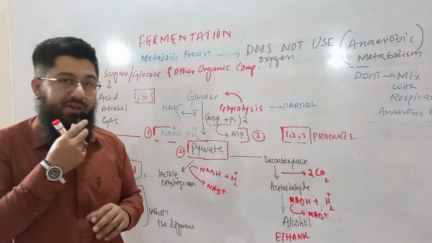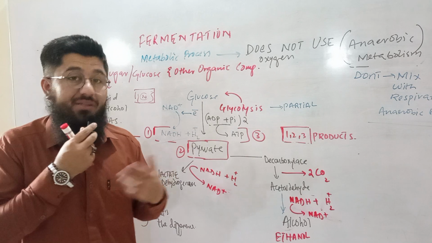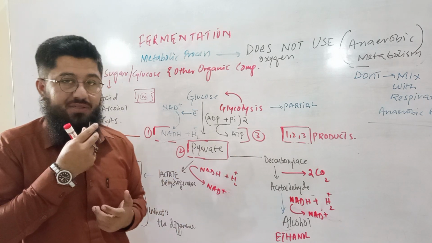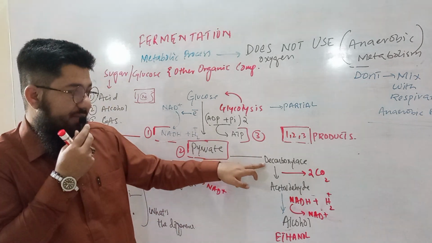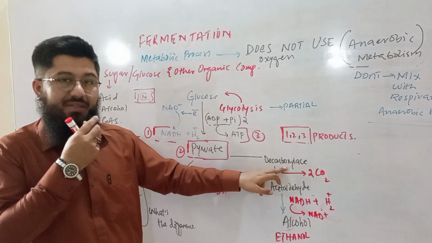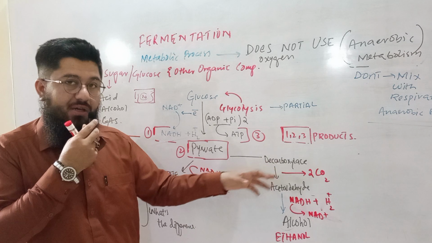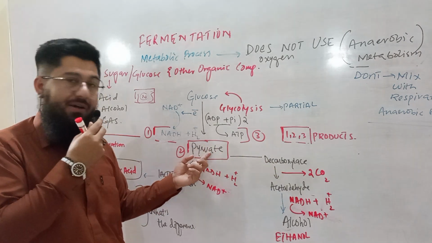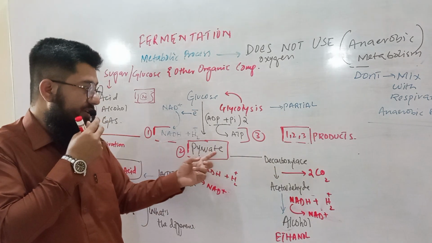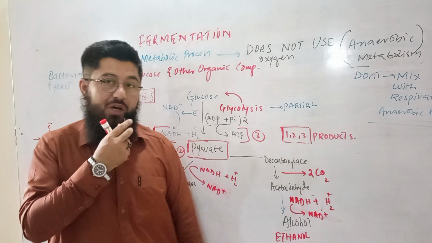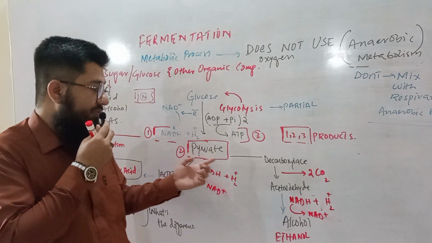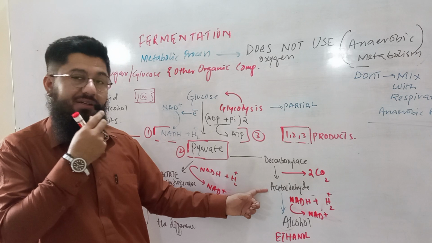And in the meanwhile, pyruvate is interacting with another enzyme, that is decarboxylase. Now the name indicates: D means removal, carbo means carbon dioxide, ase is enzyme. Such enzymes remove the carbon dioxide from the pyruvate. So when these enzymes interact with this, they will release carbon dioxide from here, and they will form another structure from the pyruvate, that is acetaldehyde.